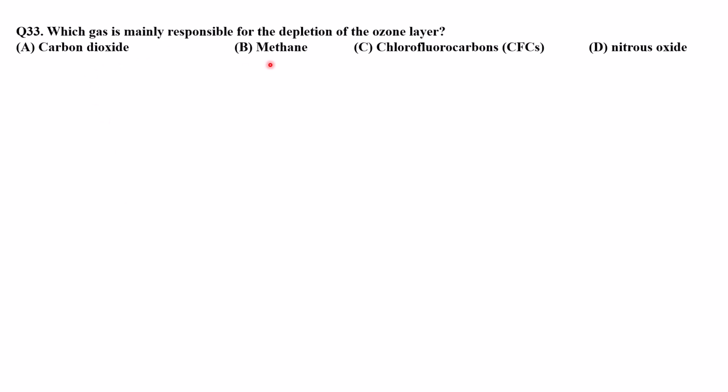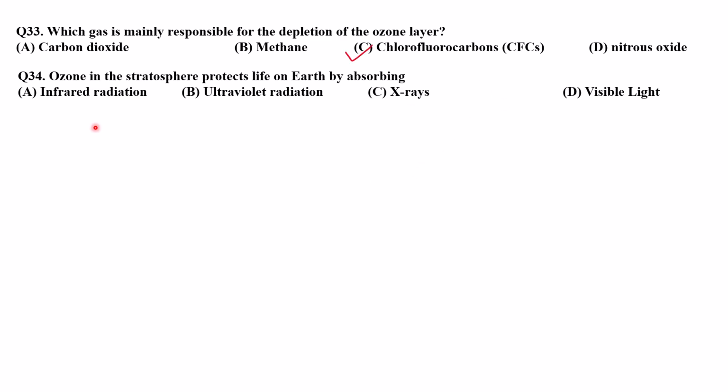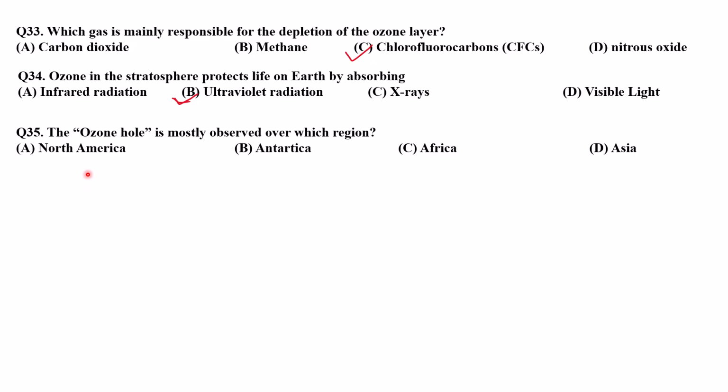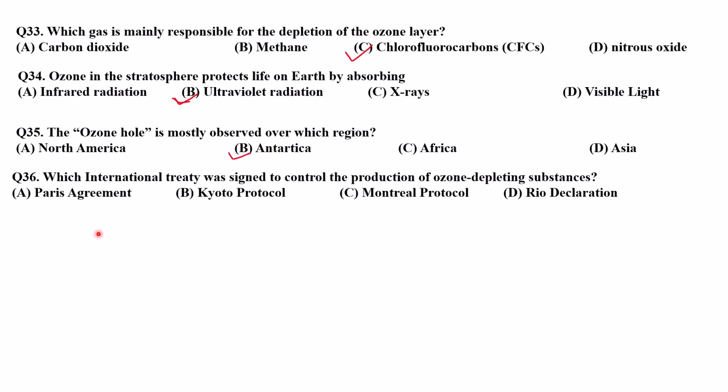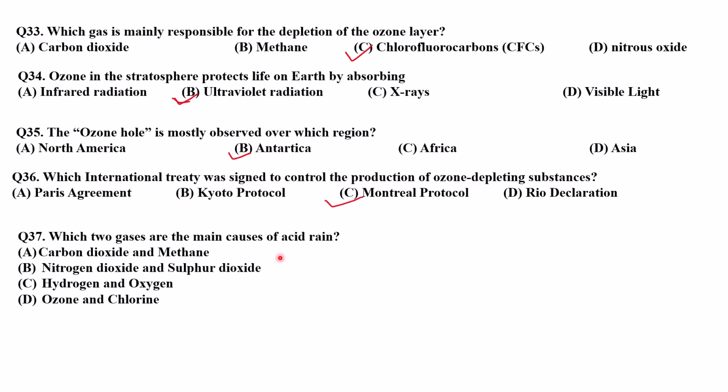Now, again an MCQ question. Which gas is mainly responsible for the depletion of the ozone layer? It is chlorofluorocarbon. Ozone in the atmosphere protects life on Earth by absorbing ultraviolet radiation. Ozone hole is mostly observed over which region? It is Antarctica. Which international treaty was signed to control the production of ozone-depleting substances? It is the Montreal Protocol.